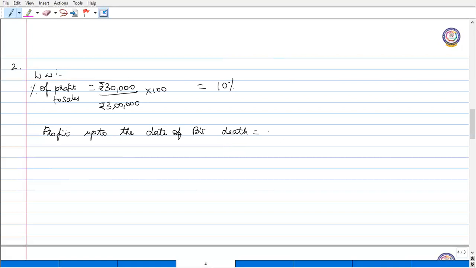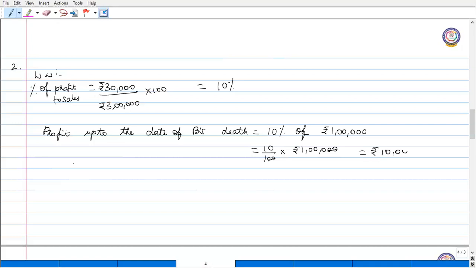So that 10% of the sales made during this time for the current year, that is rupees 1 lakh. Okay, so that 10% of 1 lakh is the profit up to the date of B's death, that is 10 by 100 into 1 lakh. Okay, so it is rupees 10,000.